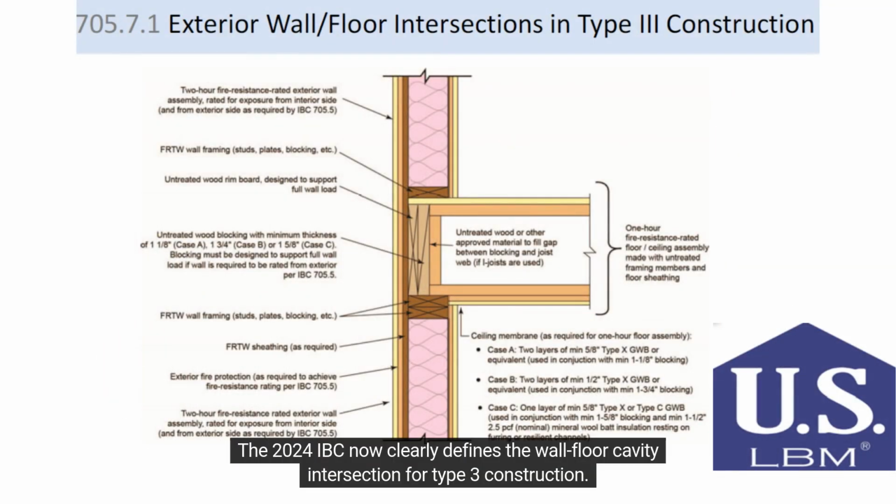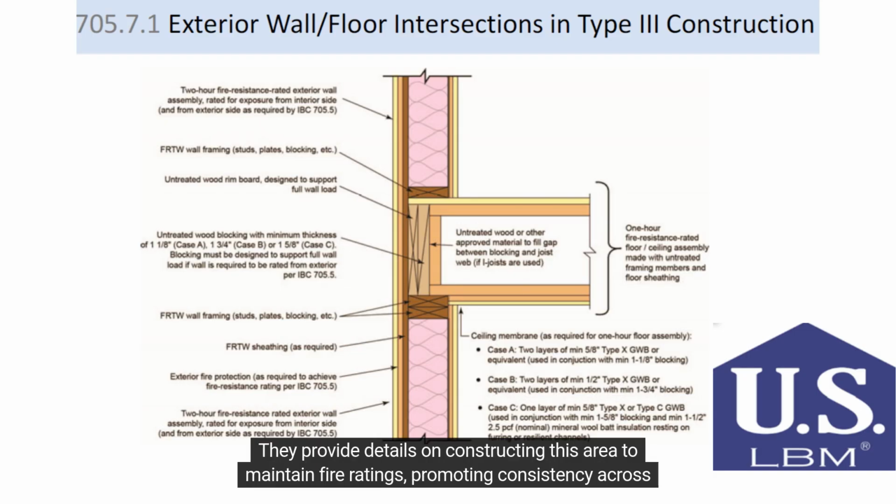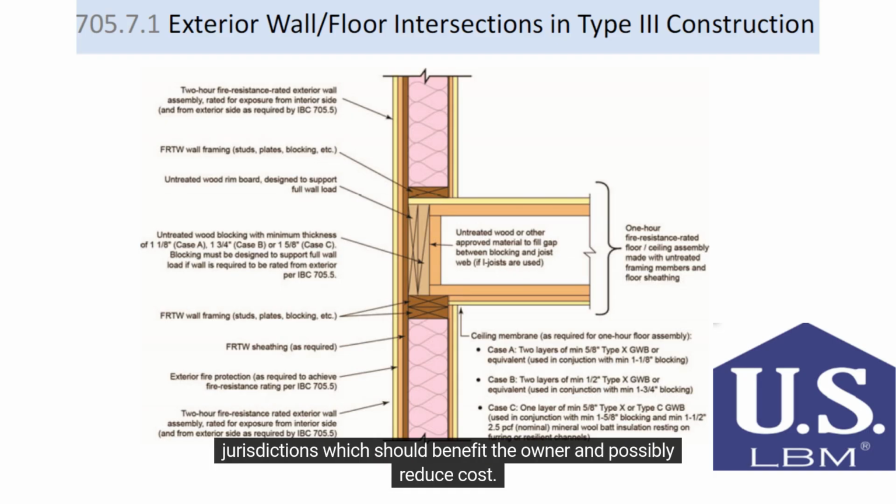The 2024 IBC now clearly defines the wall-floor cavity intersection for Type 3 construction. They provide details on constructing this area to maintain fire ratings, promoting consistency across jurisdictions, which should benefit the owner and possibly reduce cost.